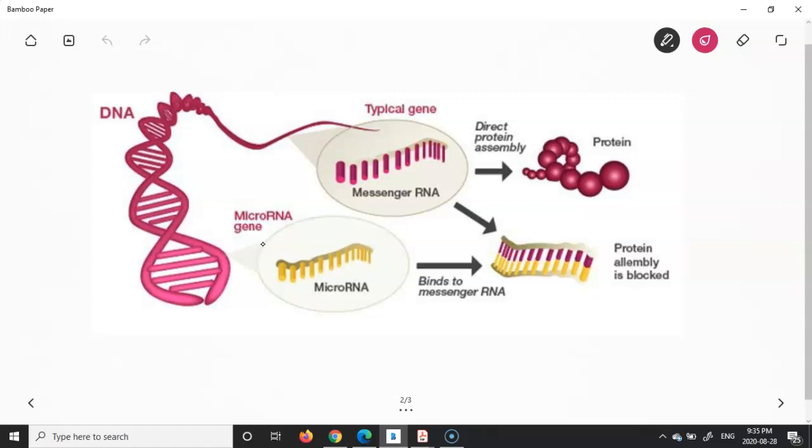Either they bind to the messenger RNA and block the sequence of nucleotides which is essential for protein coding, or, because of the 3D dimensions they have, they block the attachment of the ribosomes to the coding RNA for protein synthesis. And essentially, the existence of microRNA can be thought of as one of the identifying methods of cancers.